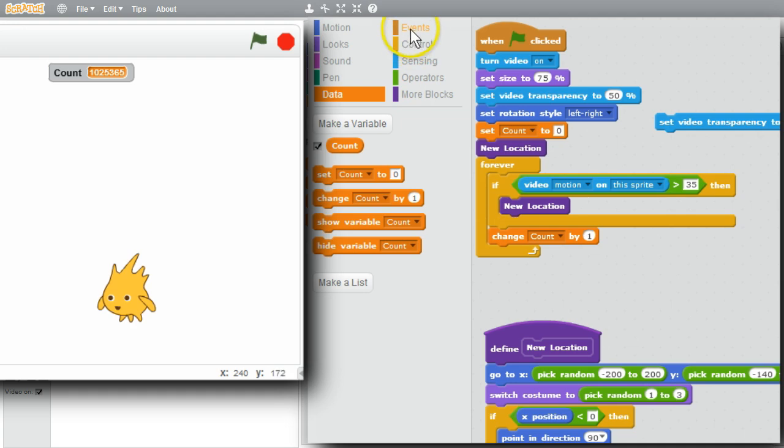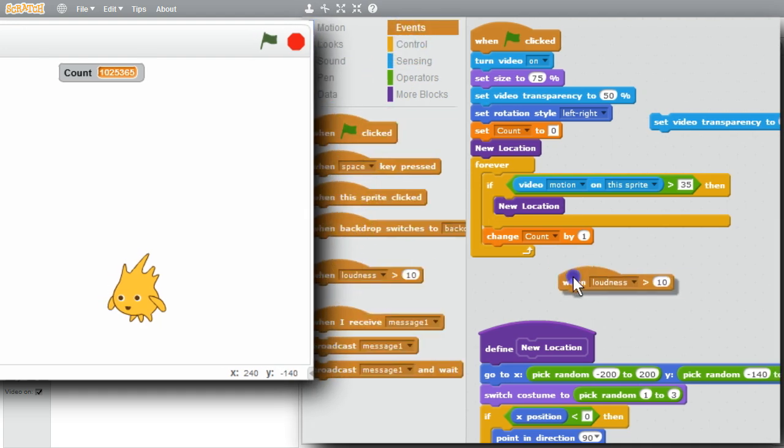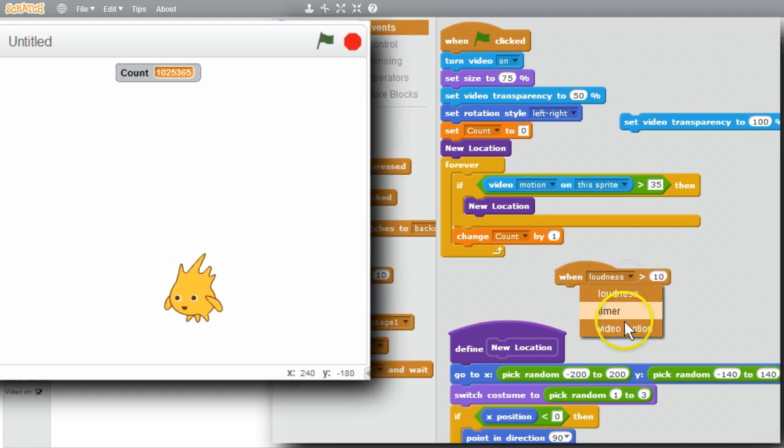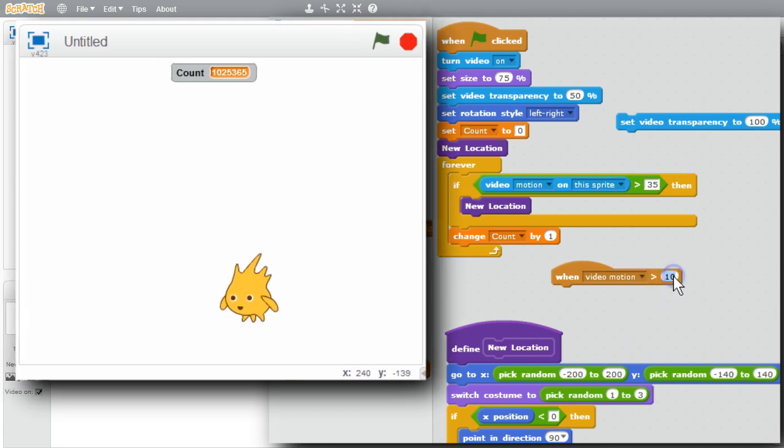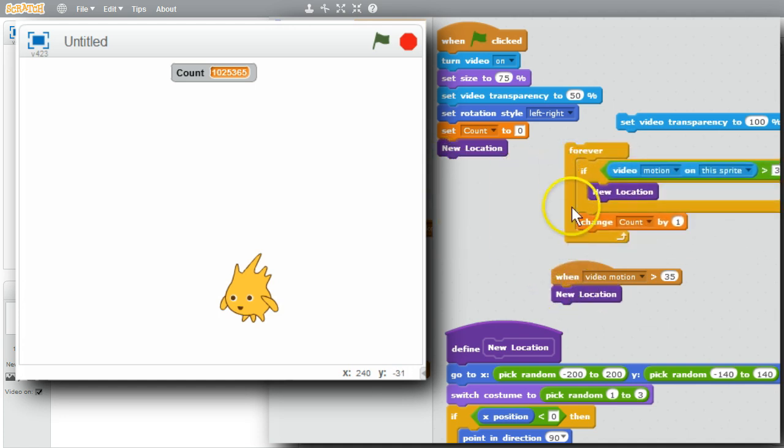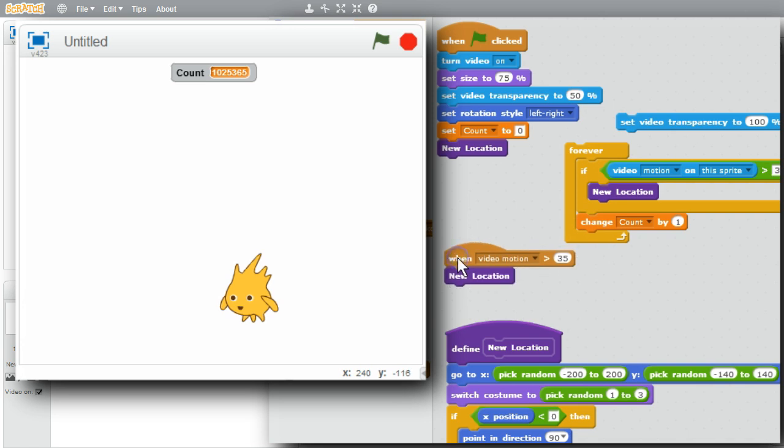Go to Events. When loudness for now, when video motion greater than 35, duplicate. Don't need this loop now. Move this over. Now when the program runs, count will be set to 0, but count won't be changed. The forever loop is not attached to the handler. And now when the video motion is greater than 35, new location will be called.